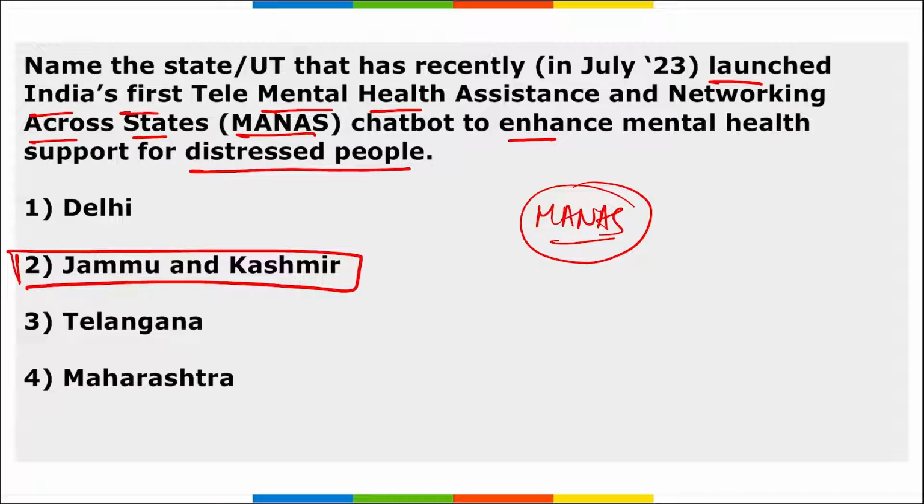This is basically to provide support to the mentally disturbed people and to provide them instant support with this chatbot. This was launched in a two-tier system, correct? And this will be helping the people who are suffering from mental disorders and mental health issues. Sometimes a person will take longer to respond to those queries, right? But with the help of the chatbot, it will become easy to respond instantaneously to the queries of those distressed or with mental issues. And it was launched in the Union Territory of Jammu and Kashmir.